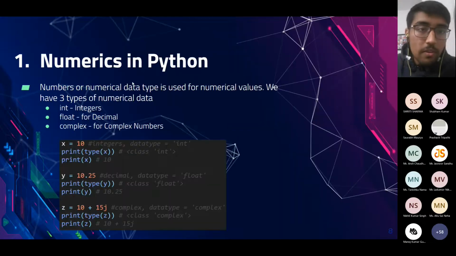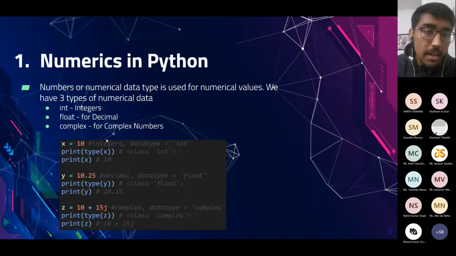The first data type in Python is numeric. Numeric mainly contains three sub data types: integers, floats, and complex numbers. Integers simply contain integer values, like x has value 10. It can be negative also, same as the integer we know.